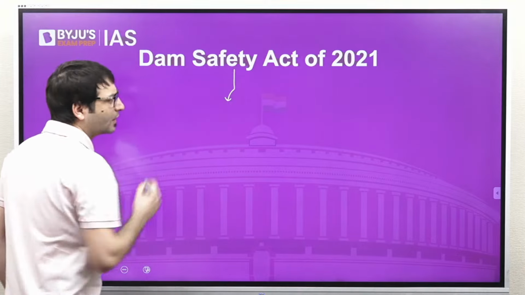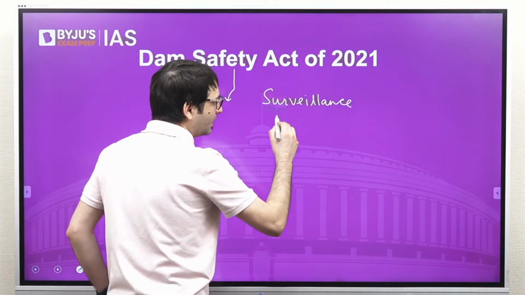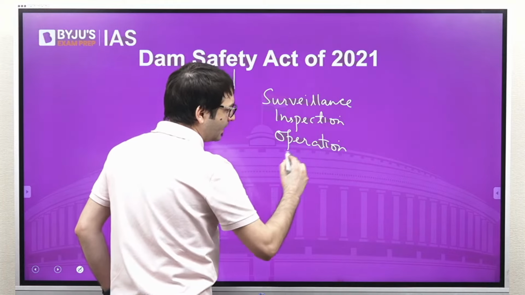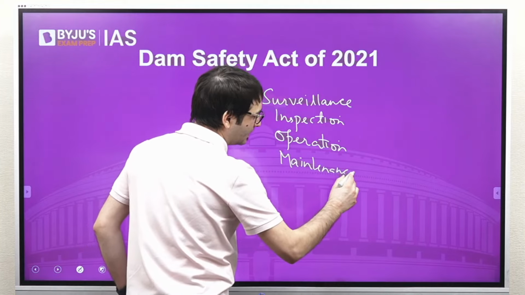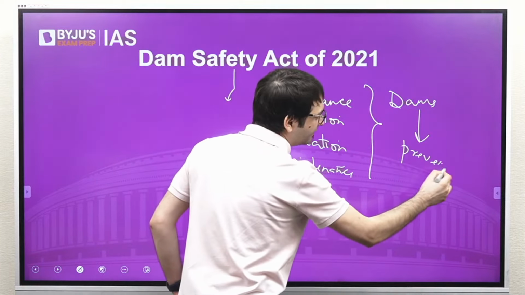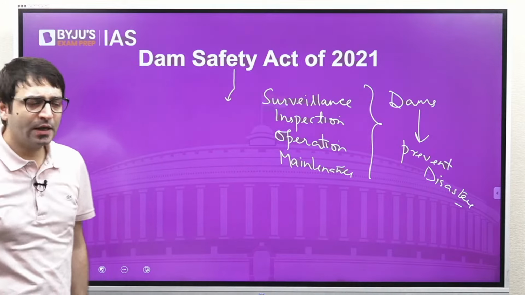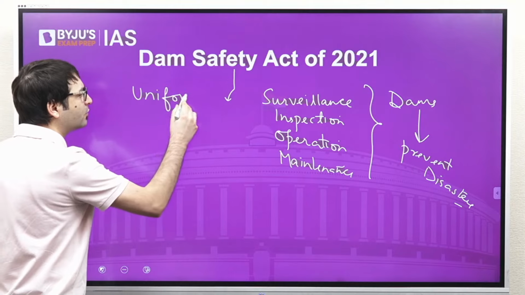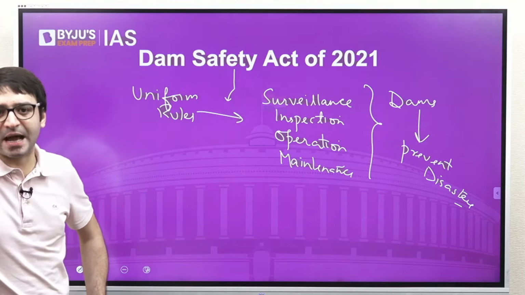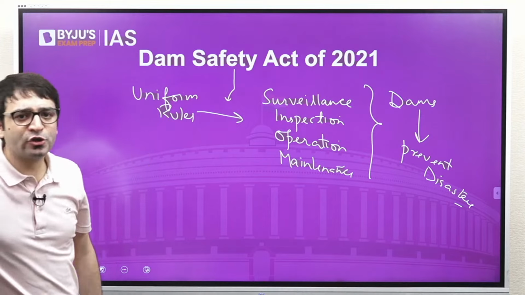This is a law which talks about surveillance, inspection, operation, and maintenance of dams, so that we prevent disasters. It says there should be uniform rules throughout the country for the surveillance, inspection, operation, and maintenance of these dams, so that we prevent disasters due to their operation. And it is this law which talks about dams